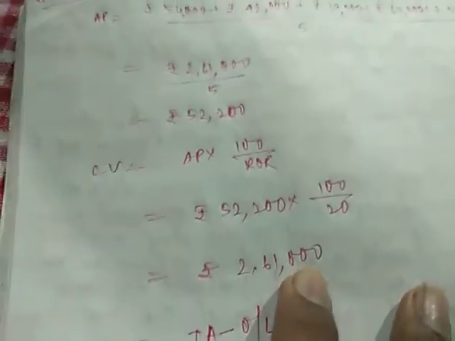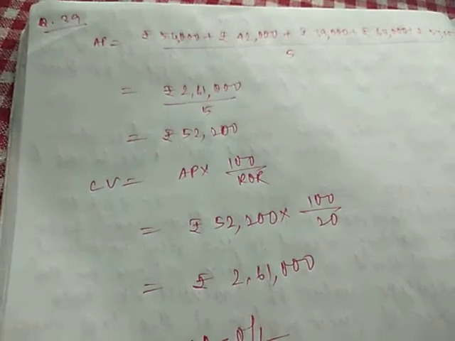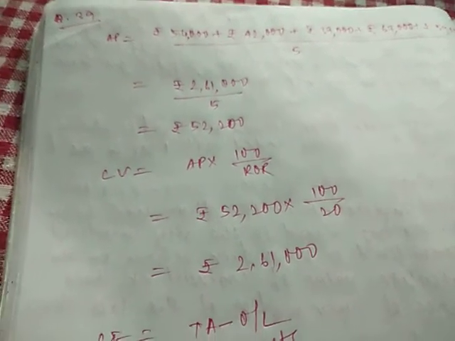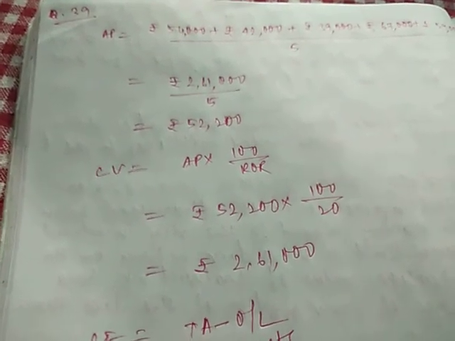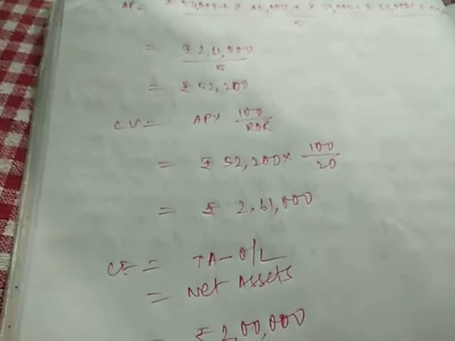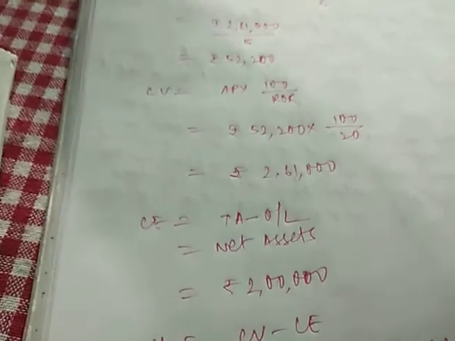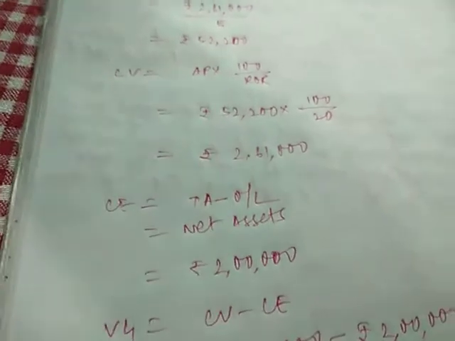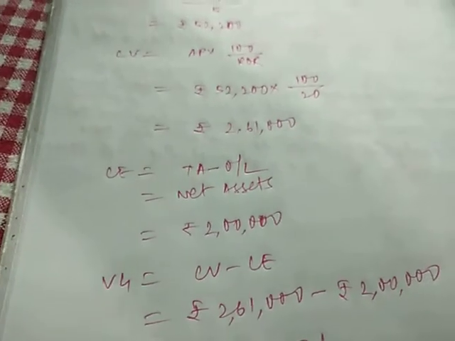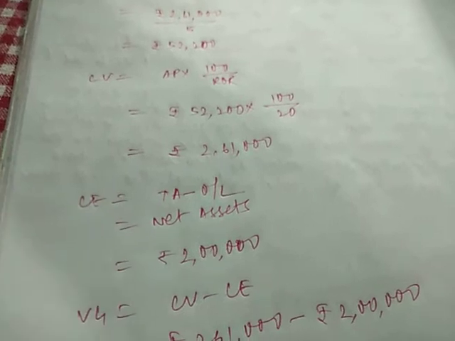Now capitalized value, CV, is average profit into 100 by rate of return, that is 52,200, the average profit, into 100 divided by 20, the rate of return. So when we calculate this, you will get rupees 2,61,000 as capitalized value. Now capital employed is total assets minus outside liabilities, that is equal to net assets, that is already given to us in the question. So we can check, it will be rupees 2 lakh.